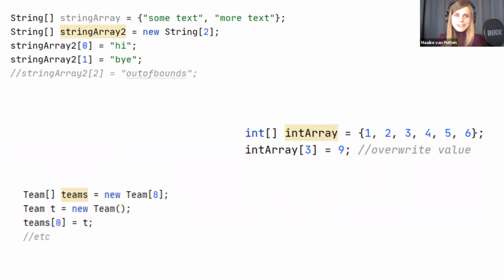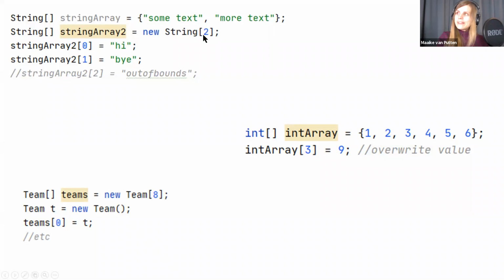Here's some more examples. On this slide, we see 4 arrays. The first 2 are up here. We have the string array. It has some text in there and more text. So this is a length 2. And we also see the string array 2, which we create in a different way. We say new String 2.